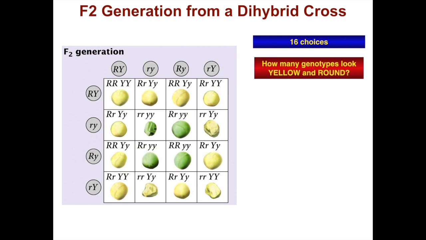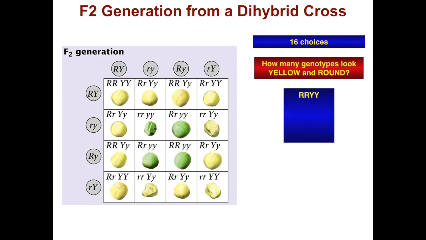If you wanted to know how many genotypes look yellow and round, you would look for these genotypes: round, round, yellow, yellow alleles; round, wrinkled, yellow, green genotypes; round, round, yellow, green genotypes; round, wrinkled, yellow, yellow genotypes.